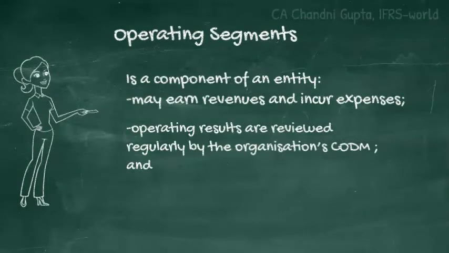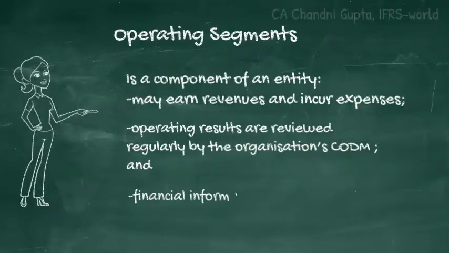It is a function that takes decisions regarding resource allocations and performance assessments of the operating segments of an entity. So the second condition is that the component's operating results are reviewed regularly by the CODM to make decisions regarding resource allocation and performance assessment.